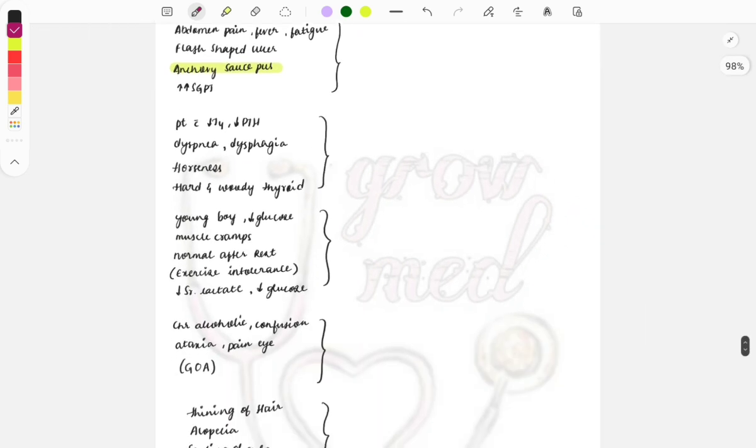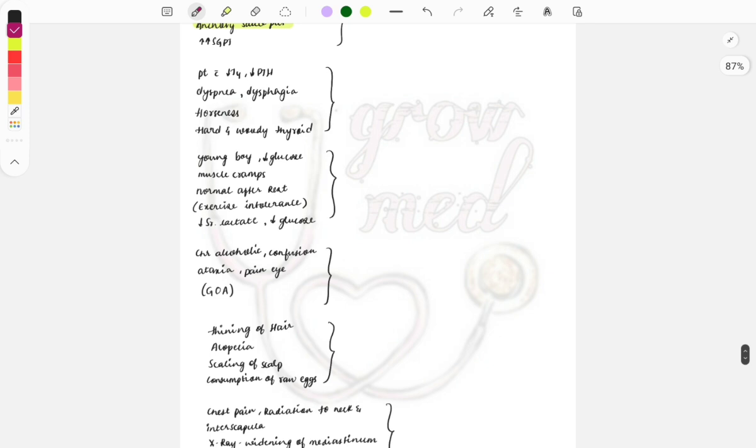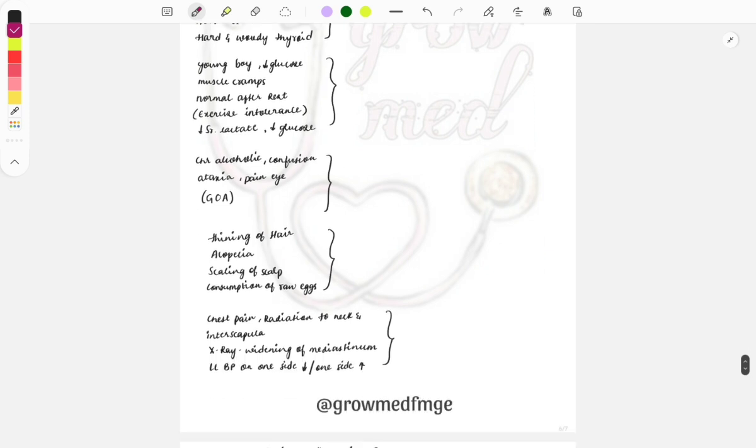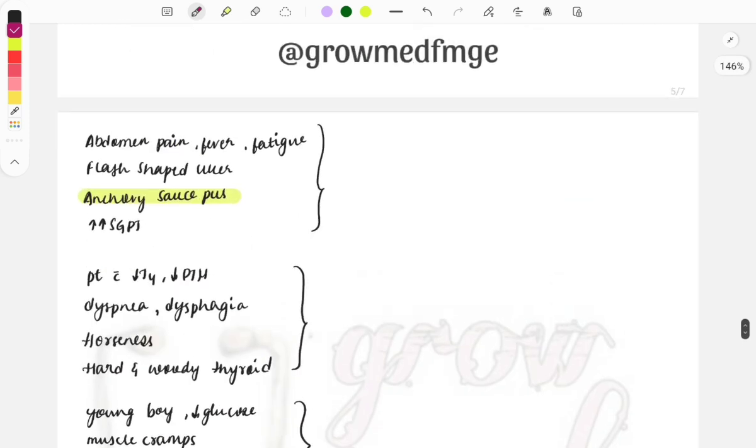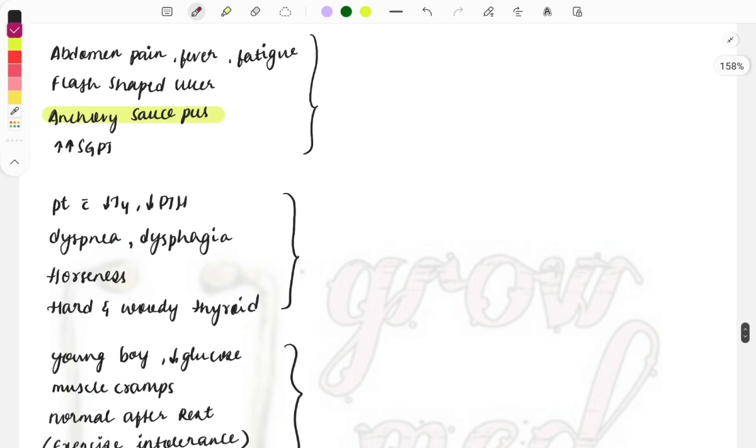So we will be discussing a mixed bag, where we will be discussing some surgery, some medicine, then some ENT cases, so that your brain goes in a 360 direction, across all the 19 subjects, and it will help you in the exam hall. Okay, so starting from the first case.